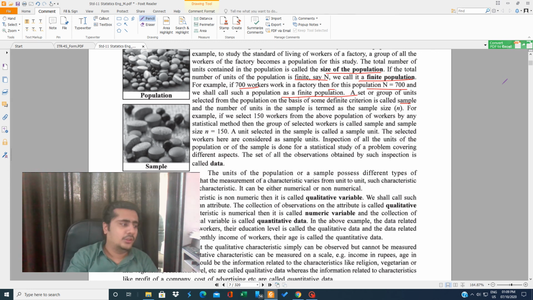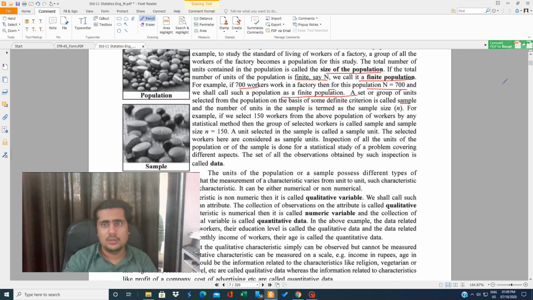If you go into a sweet shop and want to buy some kaju katri or some other sweet, what you will do is take a sample and taste it. From that particular thing you come to know that this is a very good sweet. So sampling is everywhere. The same logic applies here also.